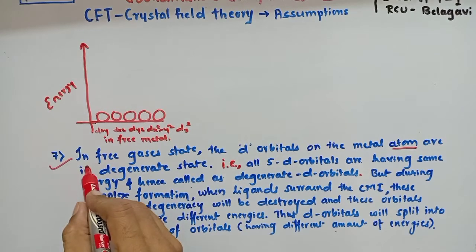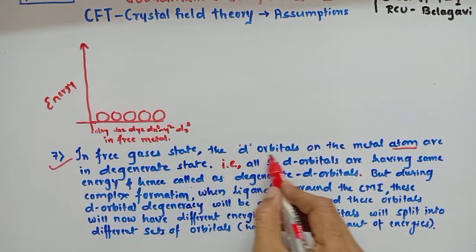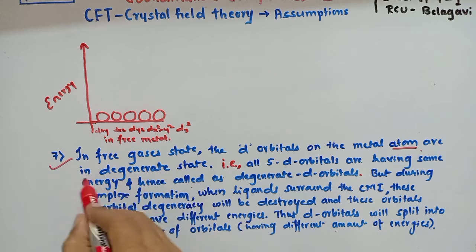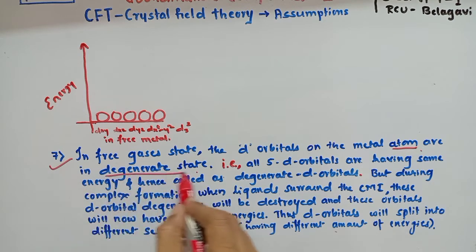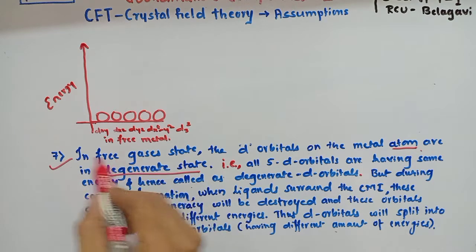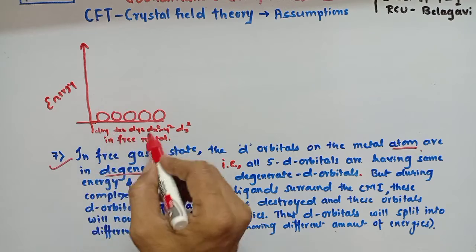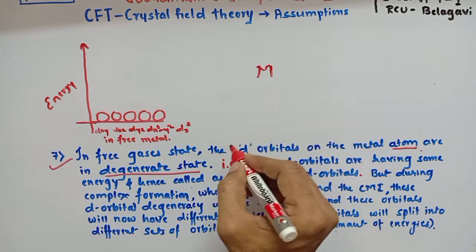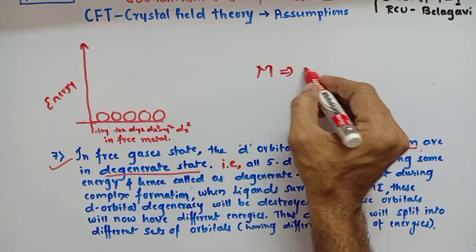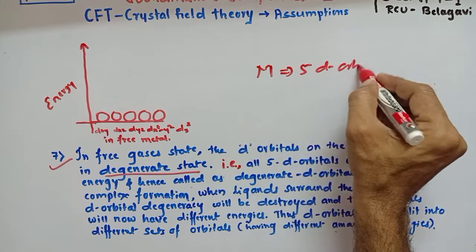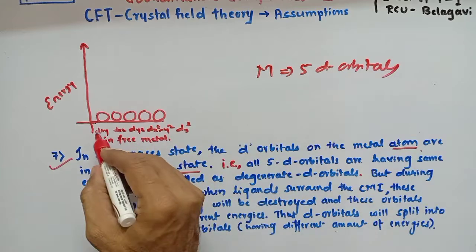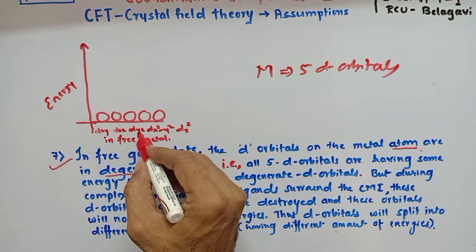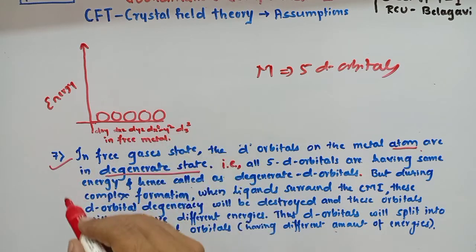Now, that is the seventh assumption. In a free gaseous state, the d orbitals on the metal atom are in a degenerate state. Now the question comes, what do you mean by degenerate state? In a free metal atom, that is before complex formation, any metal consists of 5 d orbitals, namely dxy, dyz, dxz, dx square minus y square and dz square orbitals.